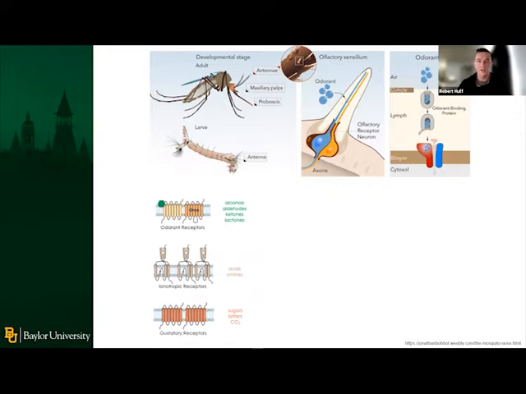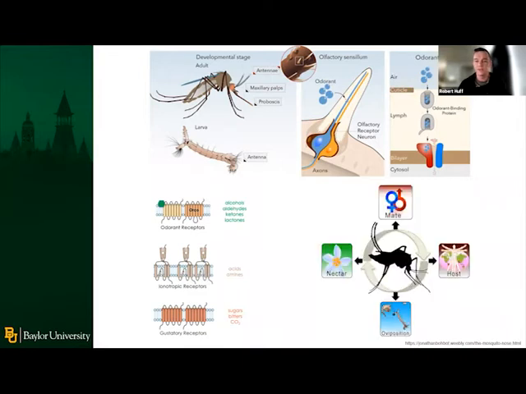When the molecular interaction of a ligand and a receptor occurs in the insect's sensory appendage, this will lead to a number of different behavioral changes, a lot of which were mentioned in the previous slide. When we can better understand how these molecular events lead to behavior, we can come up with ways to possibly interfere with or change these behaviors, and this could influence the amount of disease spread that occurs due to mosquitoes in the environment.